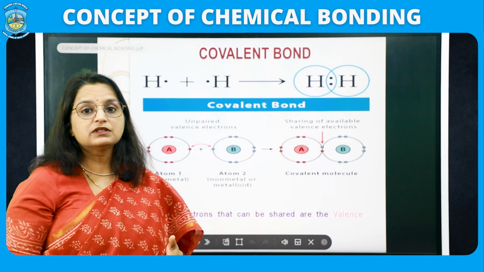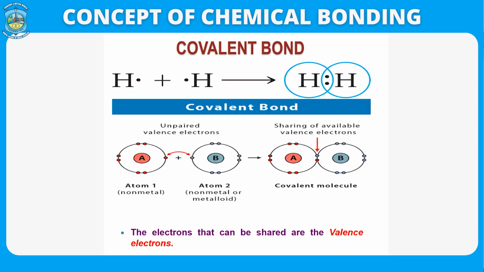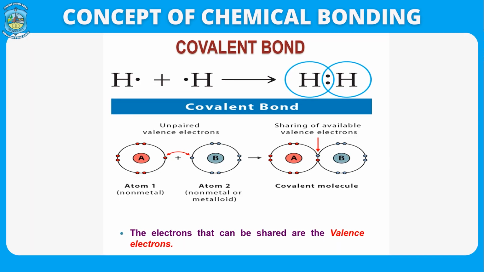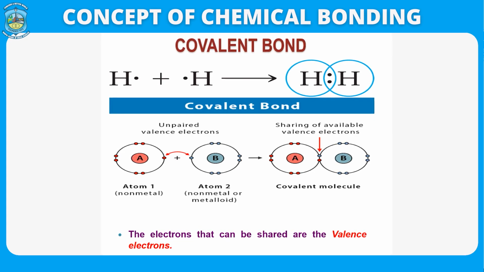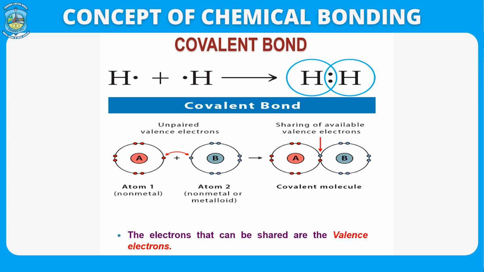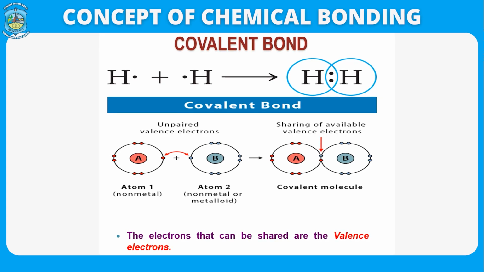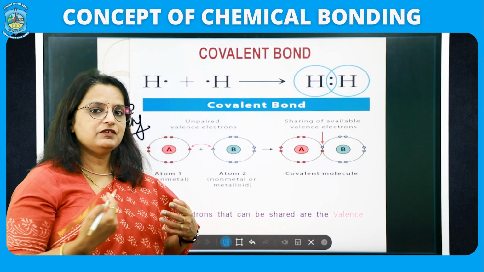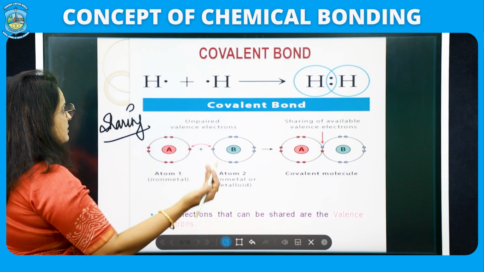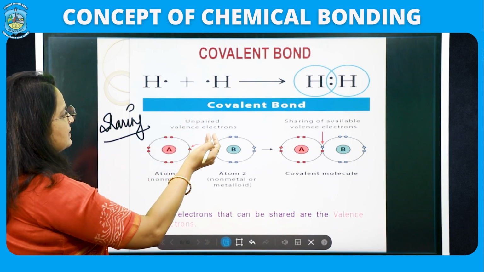Now, we are going to discuss the second type of bond, which is a covalent bond. As the name indicates, covalent means sharing of electrons occurs. You have one, I have one, and we both are going to share an electron and form a bond. As you can see, the simplest example is the H2 molecule.